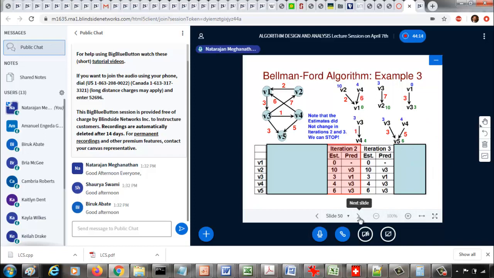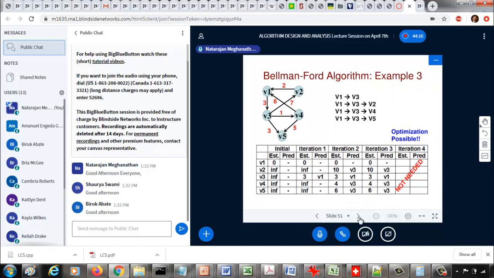So that's why we can have, say, a boolean to keep track of whether the entries in the estimated path weight vector changed in the current iteration compared to the previous iteration. If none of the entries changed for any vertex, that means we have found the shortest path from the starting vertex v1 to all the vertices. So we can stop the algorithm at that iteration, and we do not need to proceed to the subsequent iterations.